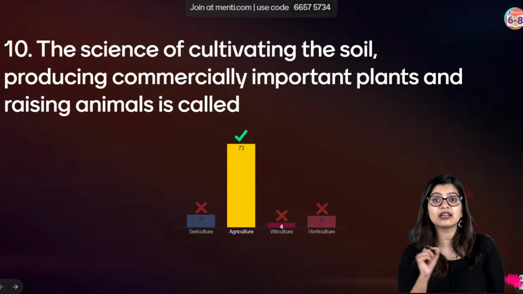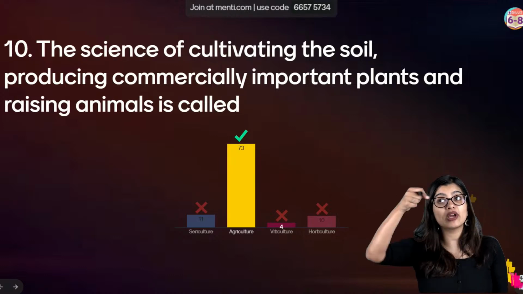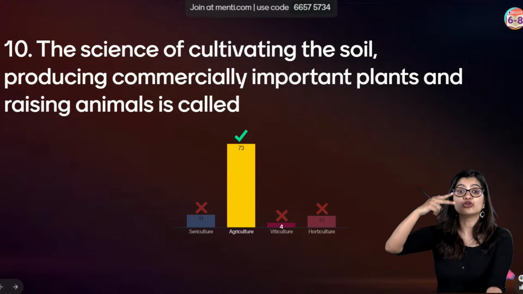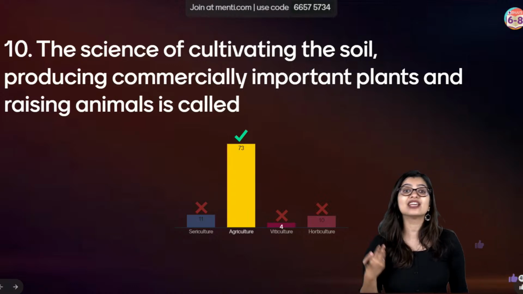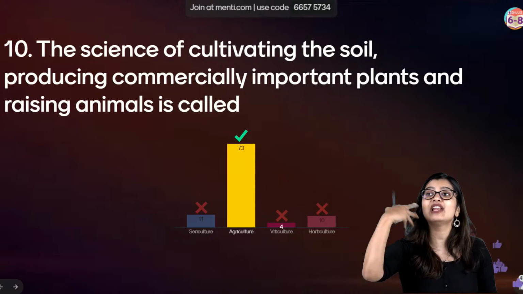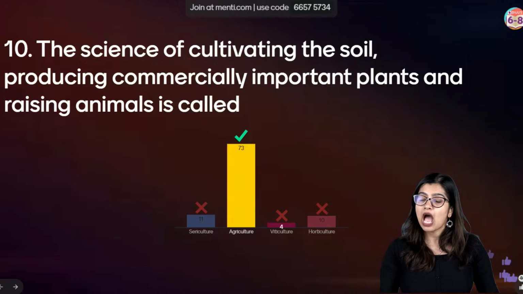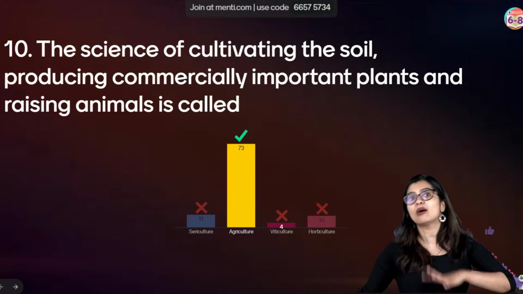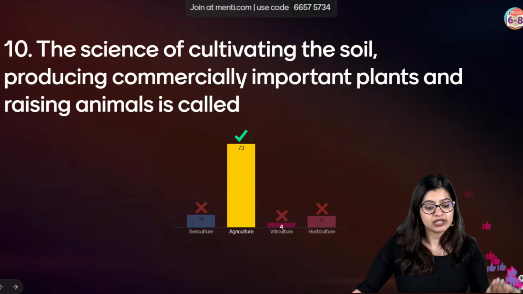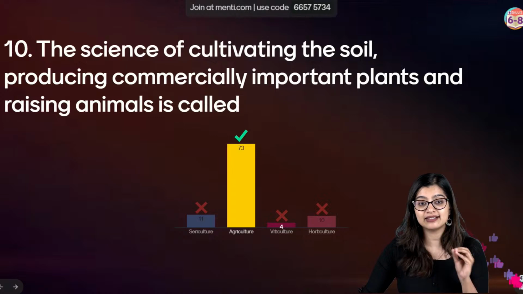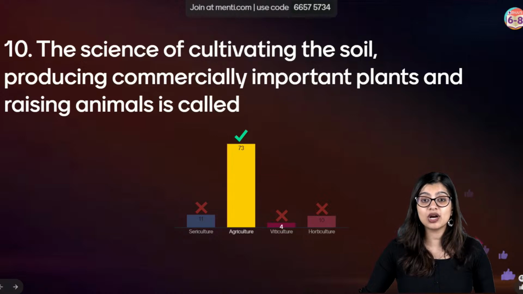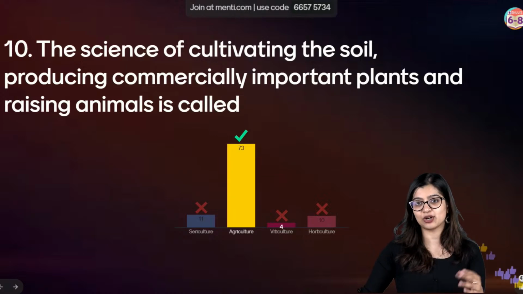We should constantly be revising our concepts so that when you go to higher grades, right now you're in 8th standard, but when you go to 9th or 10th, you should slowly have a habit of revising your basics. If your basics are clear, only then will you be able to learn complicated concepts. I cannot just suddenly start telling you about some metabolic process. You will not understand the ABCD of it if your fundamentals are not clear, which is why this is very, very important.